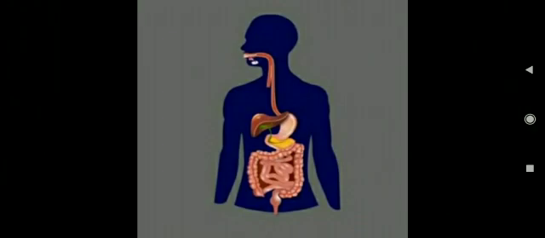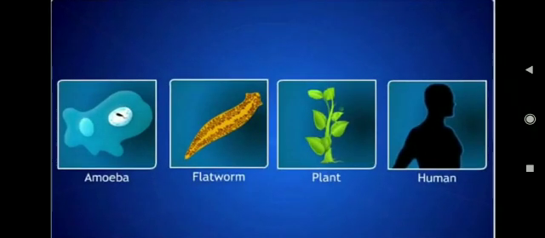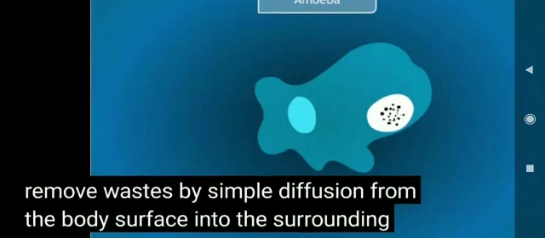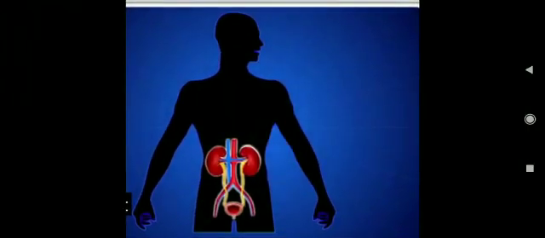For example, a single-celled organism like amoeba removes waste products from its body by simple diffusion through the body surface, while multicellular organisms like animals have specialized organs for this purpose.